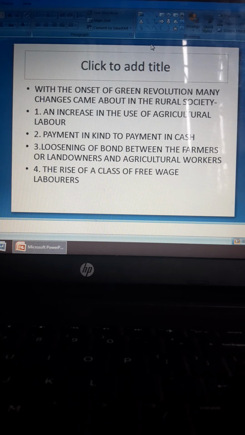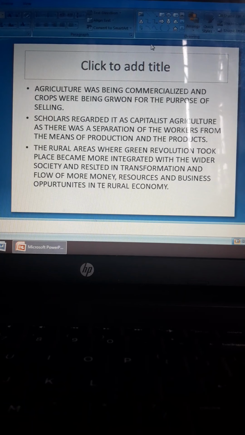Loosening of the bond between the farmers or landowners and agricultural laborers. Earlier, there was a very dominant relationship between the farmers, the landowners and the tenants, the peasants, but that began to loosen. And the rise of a class of free wage laborers. Like I told you earlier, the workers, the laborers were kept without being paid any money, kept as slaves and bonded laborers. Such instances began to become abolished.